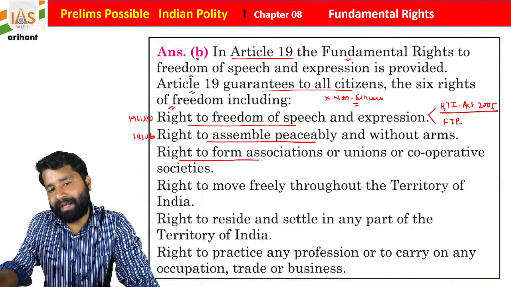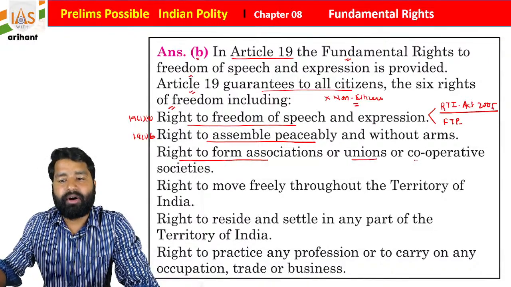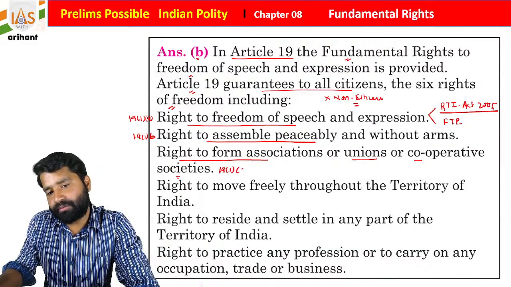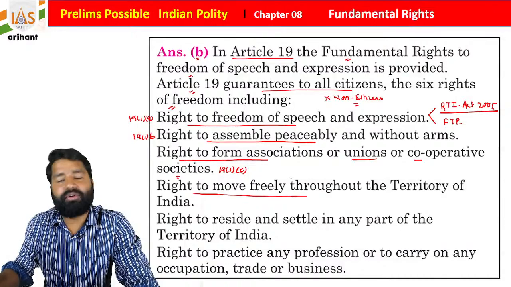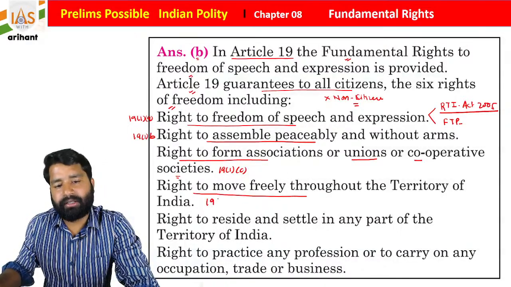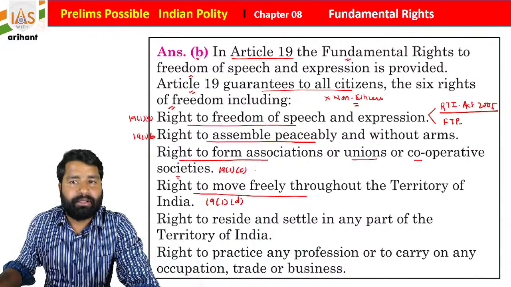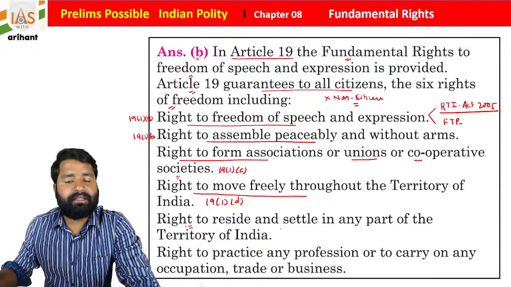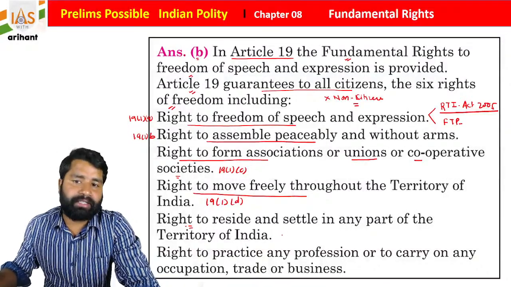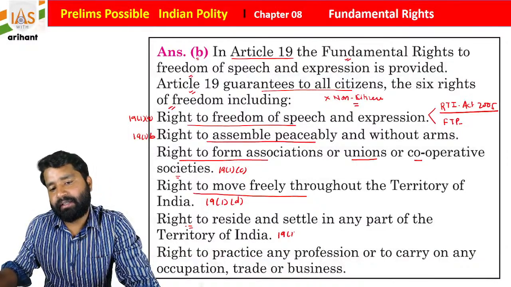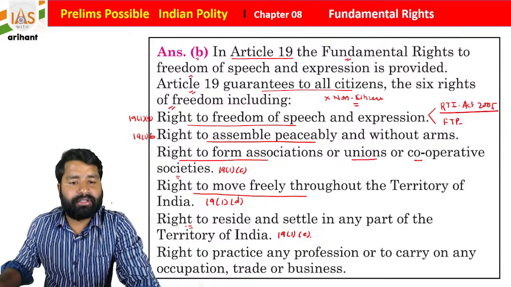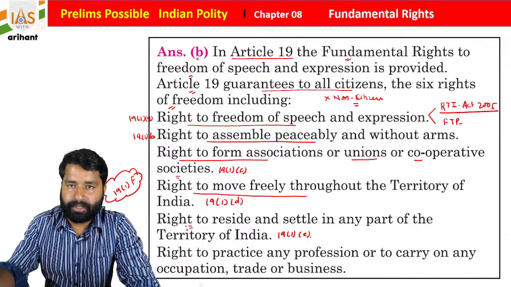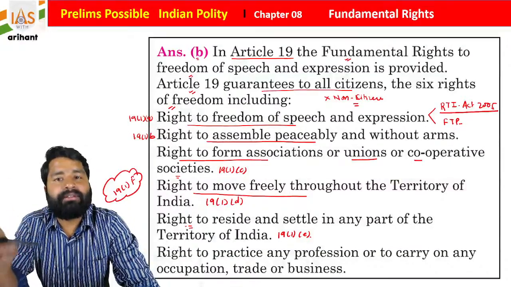The right to form associations or unions or cooperative societies is included under Article 19, Clause 1, Subclause C. A right to move freely throughout the territory of India is included under Article 19, Clause 1, Subclause D. So you need to remember all these articles. There is also the right to reside in any part of Indian territory, that is Article 19, Clause 1, Subclause E. And as already discussed, Article 19, Clause 1, Subclause F is now removed, and it is extended to Article 300A, where it is a legal right.